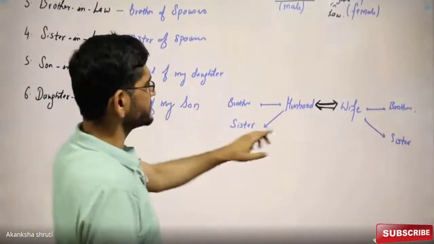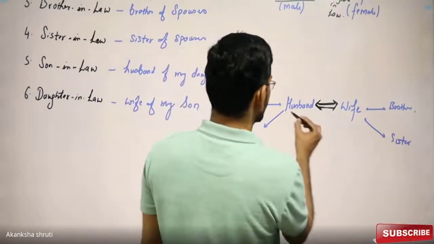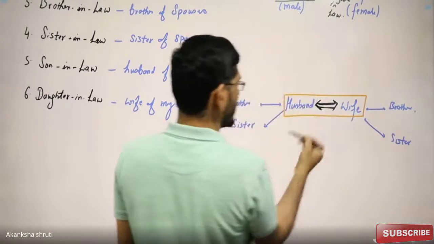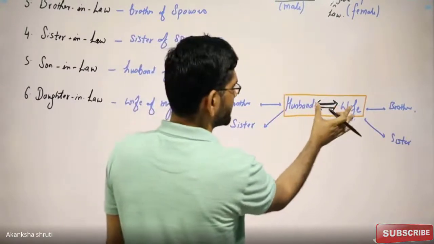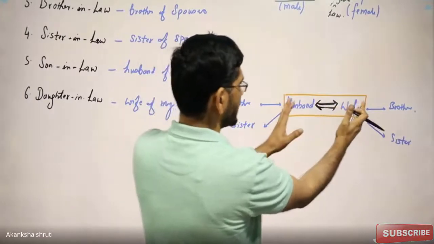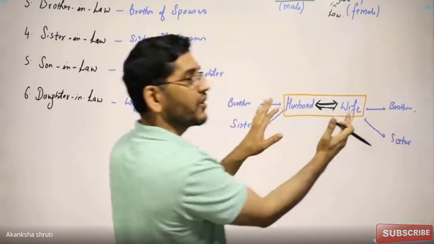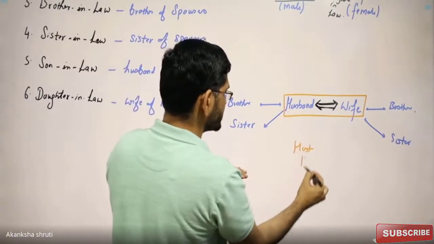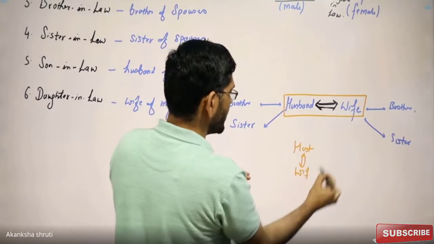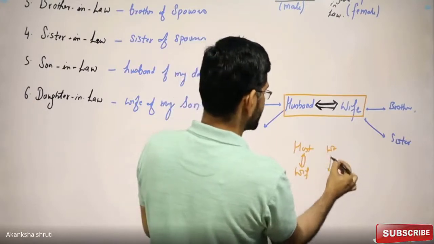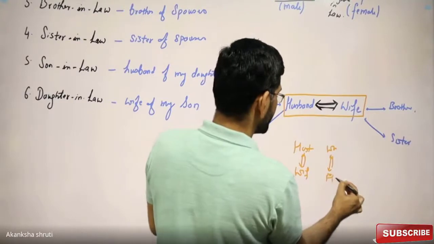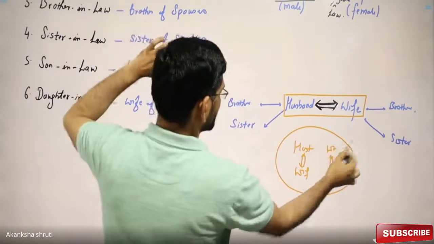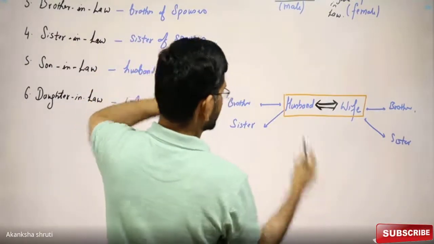To understand this, come to this diagram. Husband and wife are married together, they are bonded very strongly, so we denote it by a double bond between them, and both are equal. So we need to draw them horizontally only. Do not keep the husband above and the wife below, or the wife above and the husband below. This will give you a wrong representation in drawing this diagram.